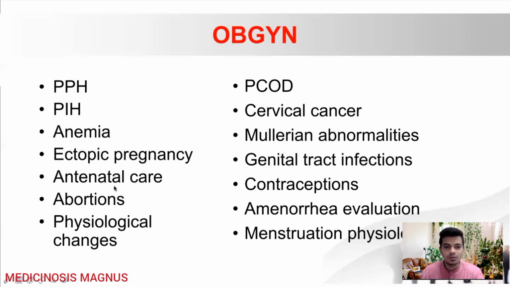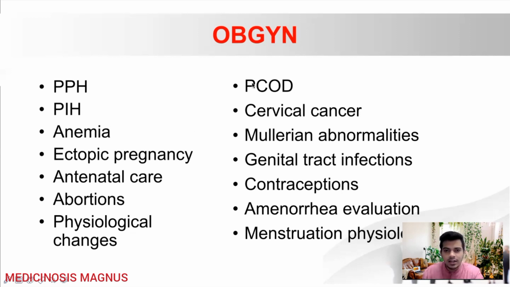Then you will also need to know about the antenatal care, the antenatal visits, what will be done, what are the scans done, okay, those things. And abortions and types of abortions, what are the features seen in those types of abortion. And you need to know about how to differentiate one type of abortion from the other type of abortion. And the physiological changes in pregnancy is also very important. Just need to know about what are the CVS changes, respiratory changes, those things.